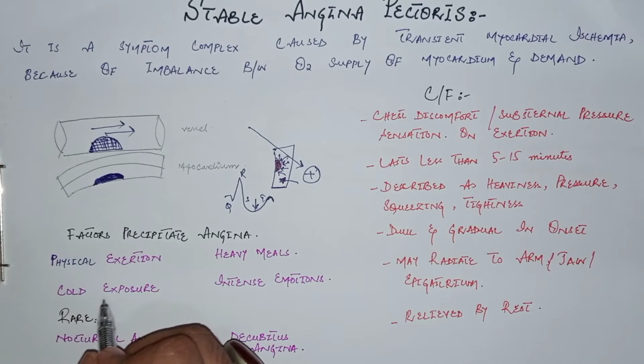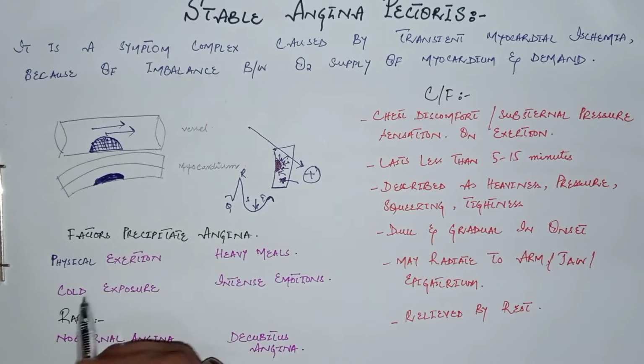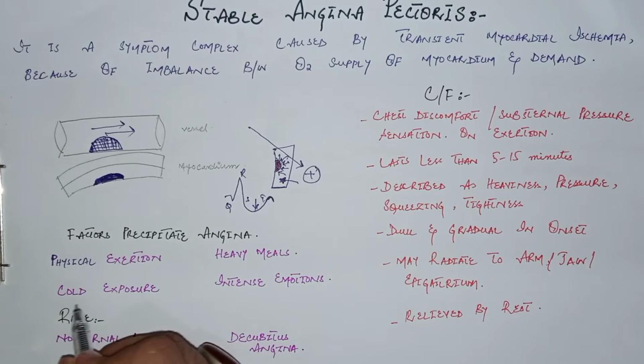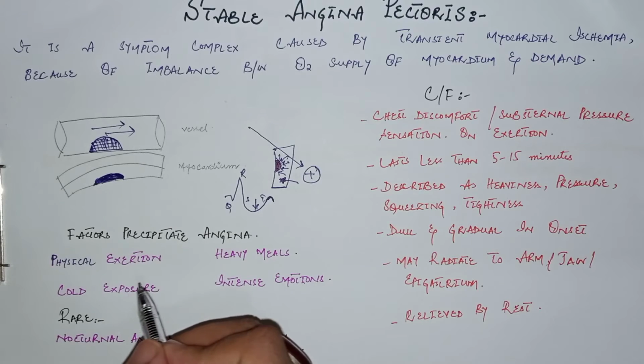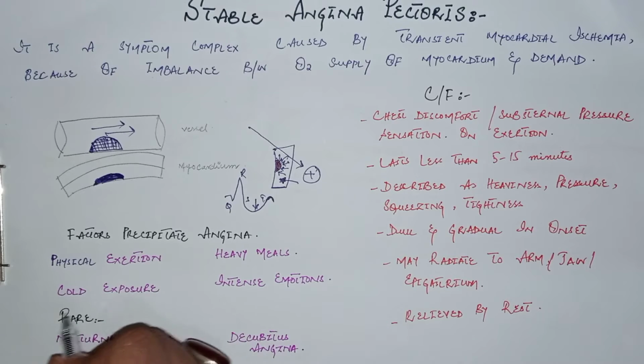When the person is exposed to cold and already has atheromatous plaques in the coronary arteries, cold exposure causes vasoconstriction in the body. Increased vasoconstriction increases the total peripheral resistance, which increases the afterload on the heart, so ultimately increases the workload on the heart.